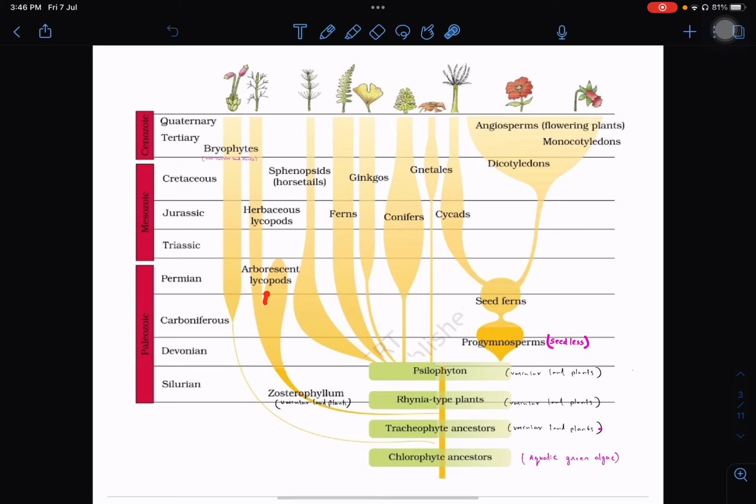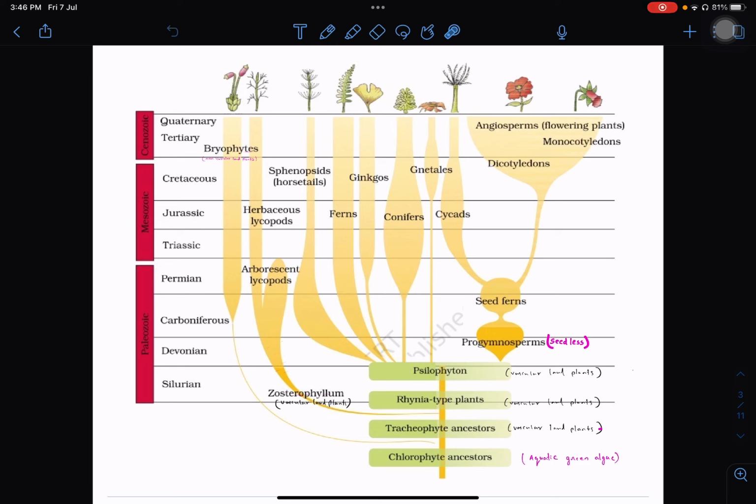This line represents the evolution of the plant, and the width of the shade represents its dominance. If it is wider, then in that time period this particular plant group was dominant, and if it is linear, it is present but not so dominant. Anyway, the point is, from the tracheophyte ancestors Zosterophyllum evolved. From Zosterophyllum, herbaceous lycopods and arborescent lycopods evolved, and arborescent lycopods went extinct by the Permian period.